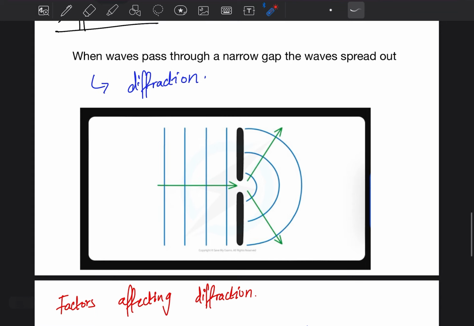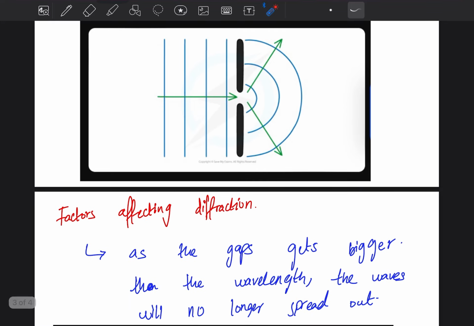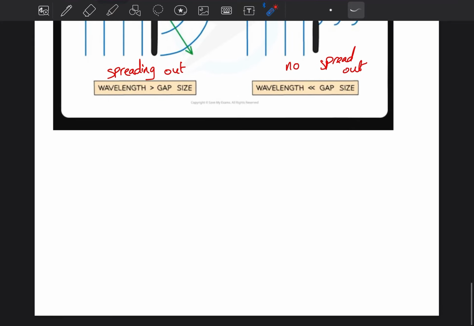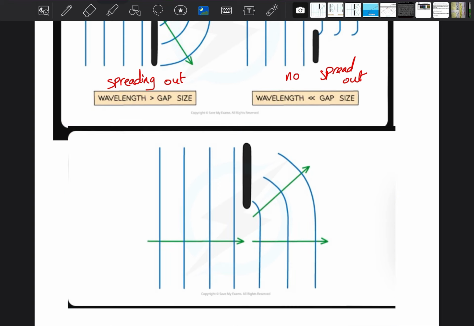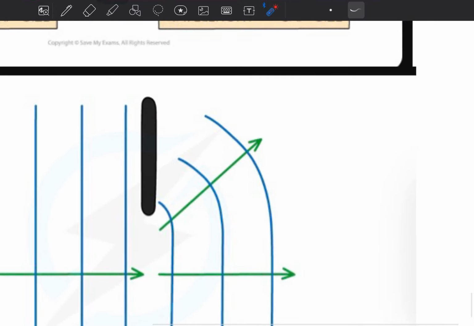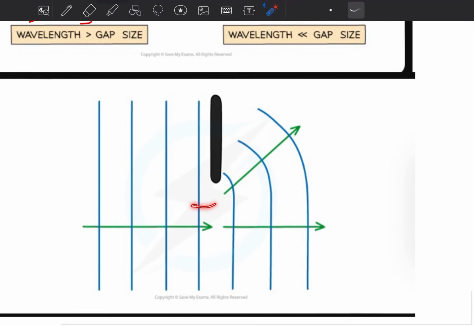Now diffraction can also occur when the waves pass an edge. There's a very small example of it I can show you here. When they pass an edge, this is the wavelength and it's diffracted from this small edge, so they will curve. Can you see here? Here it is curving like this. So when a wave goes past the edge of a barrier, the waves can curve around the edge.